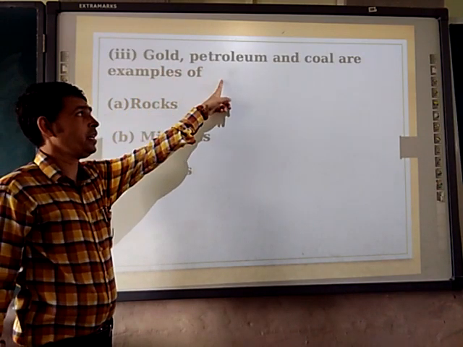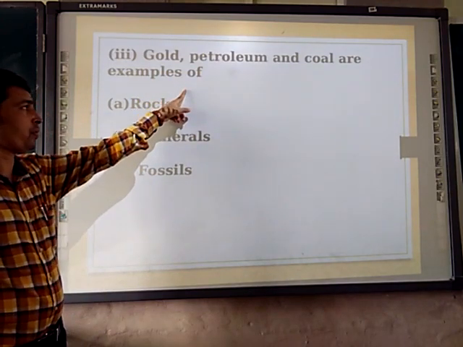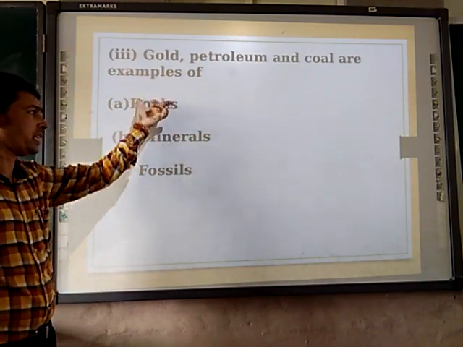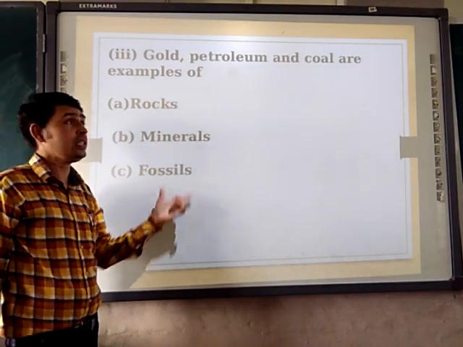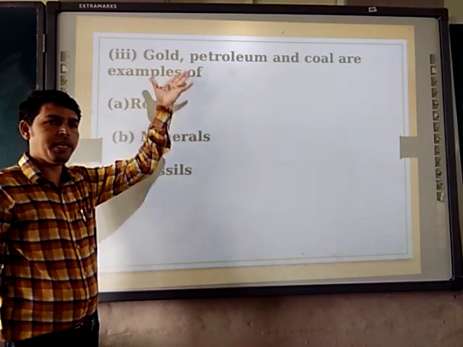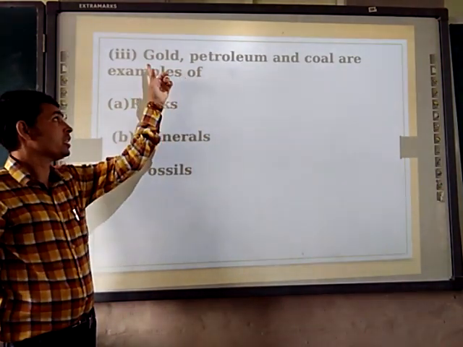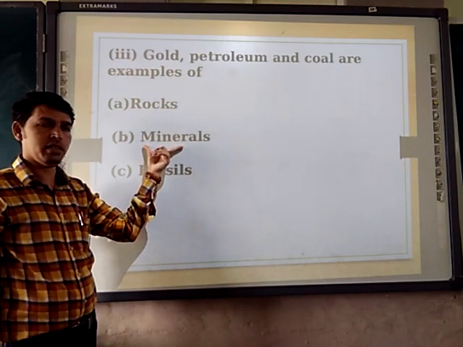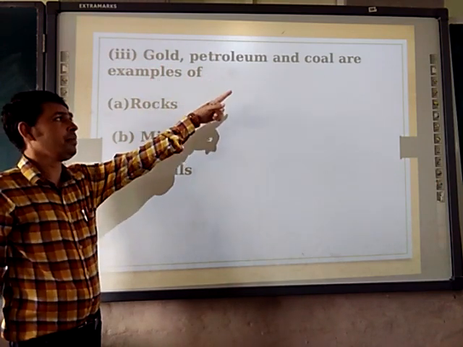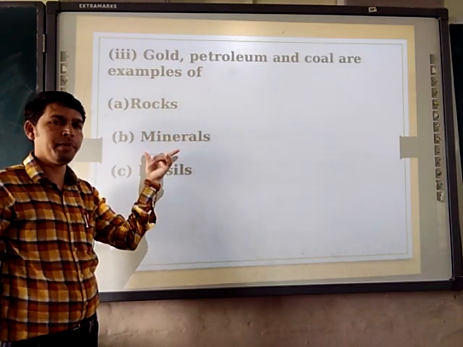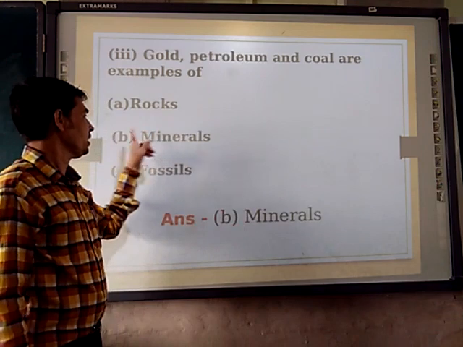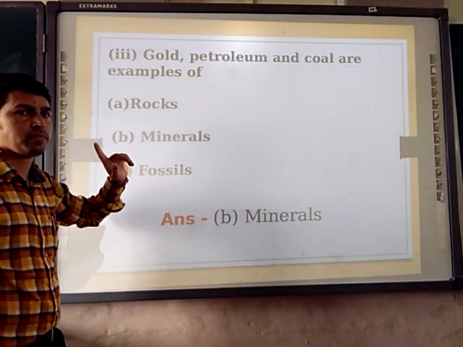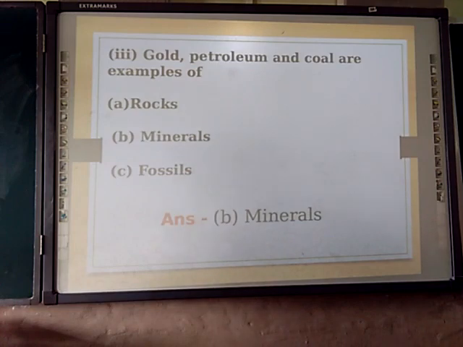Gold, petroleum, coal are examples of what: rocks, minerals, or fossils? In this question, gold, petroleum and coal, every day we are using this type of resources. So these are called minerals. Gold, petroleum and coal are examples of minerals. Please write down the correct answer. Mineral, B, is the correct answer. Moving to the next question.